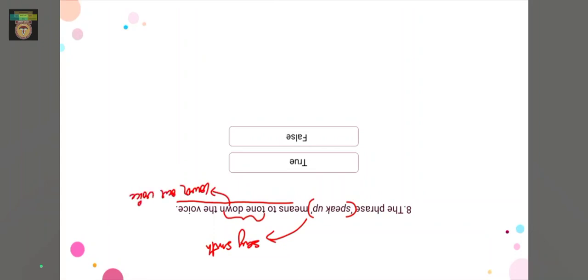So speak up doesn't mean to lower our voice. Speak up means to say something that we're trying to hide or just hesitating to say, right? So this would be false. Let's move on to the next question.